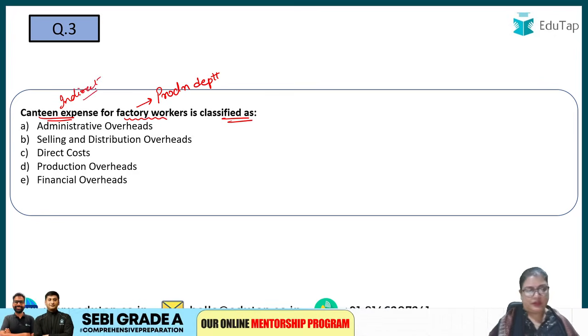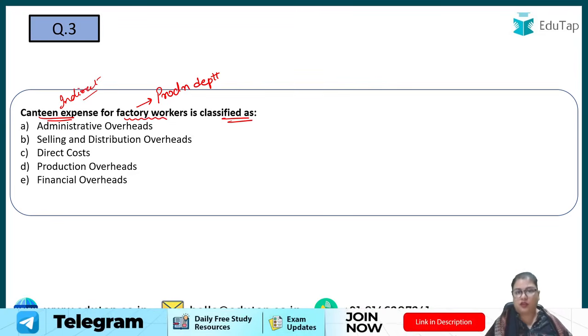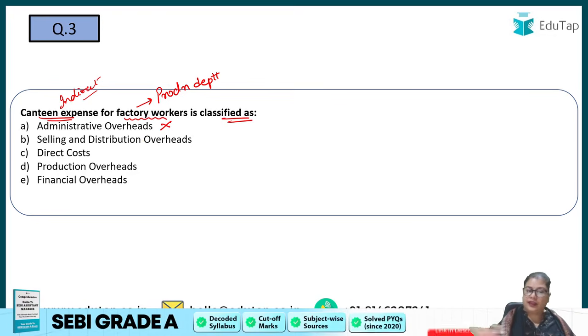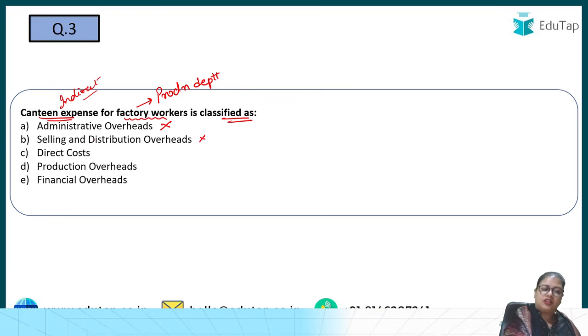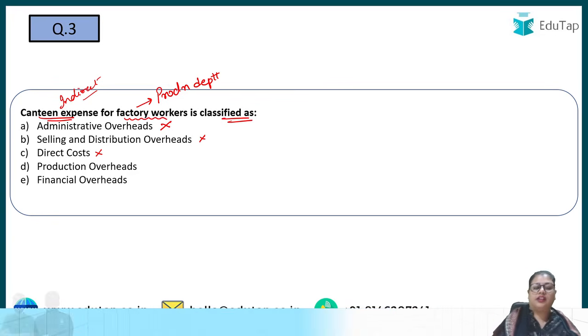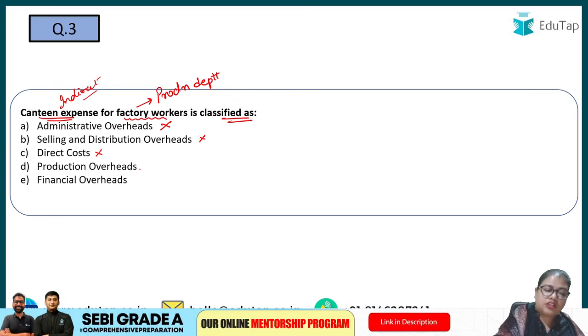Now let us see the options. First is the administrative overheads. Administrative overheads are basically office overheads. So is it a part of the office? Again, no. So option A is gone. Then option B, selling and distribution overheads. Is this a part of selling overheads, that is, to sell this product? Again, no. Then is it a direct cost? That is definitely not. Then production overheads. Yes, because it is a part of the production department and because this is an indirect cost, it becomes a part of production overheads. This becomes the right answer.